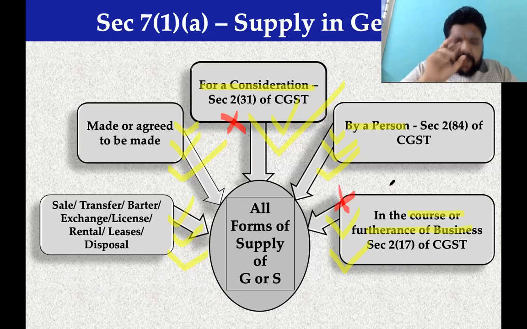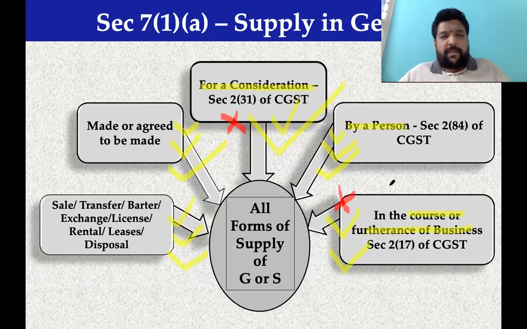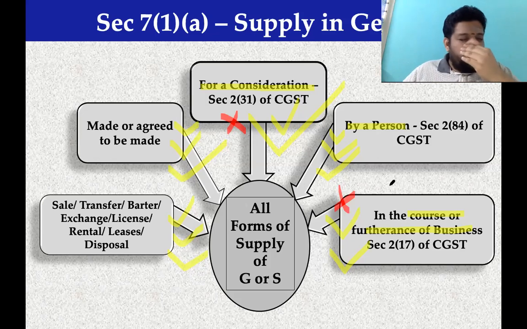But my crux discussion here is, be that as it may, when all 5 conditions are satisfied, when you get 5 ticks, then only it is a supply. If it is not 5 ticks, then it is not a supply. Maybe with this last example, I will close. A lot of you are aware of these examples.